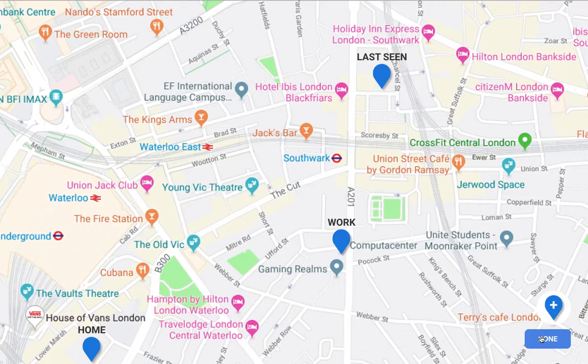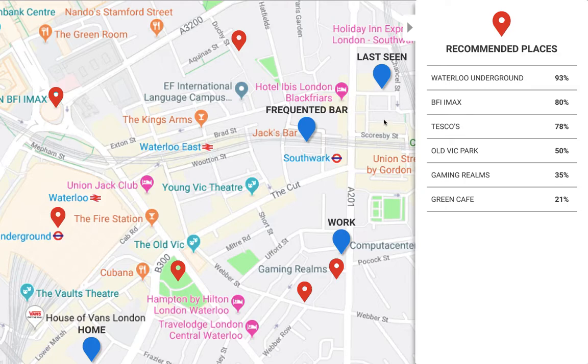And then the next step is to pass the person's profile to the machine learning model, and then that would recommend some places. So it would recommend where the search should begin. Right. So we have here recommended places. So we have here, for example, Waterloo Underground. This is a train station, and amongst the list might be, for example, hospitals, even police stations also.